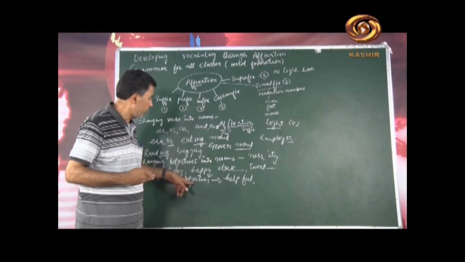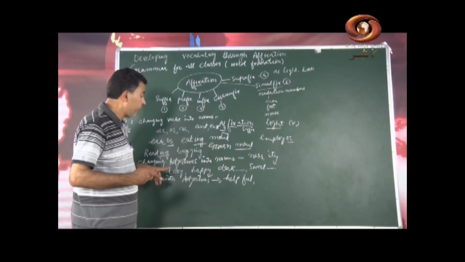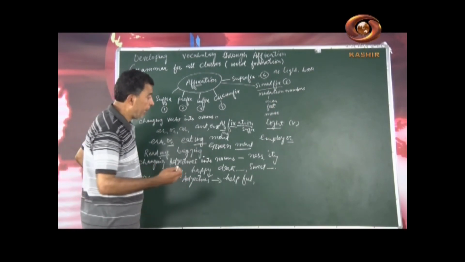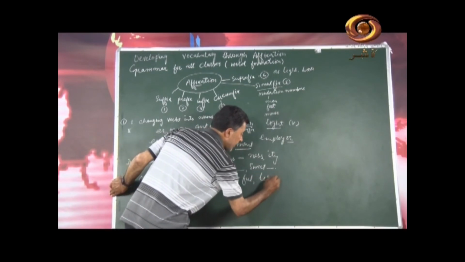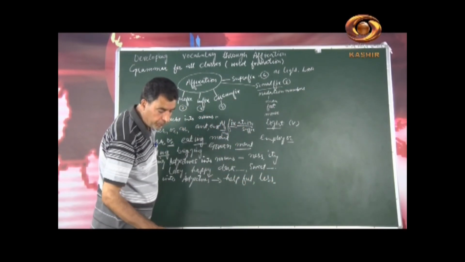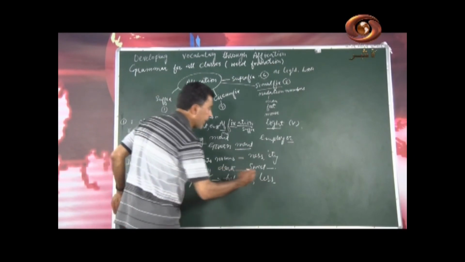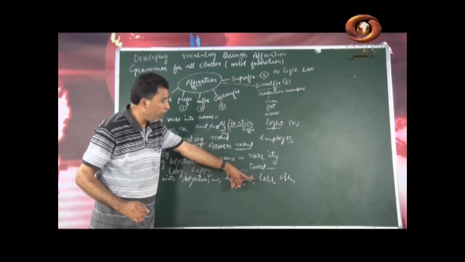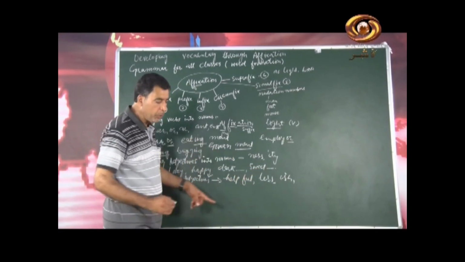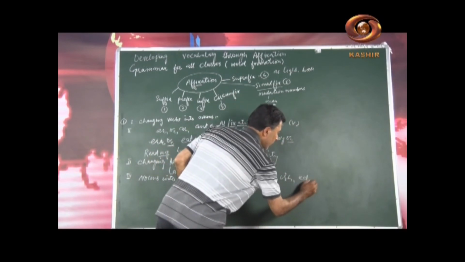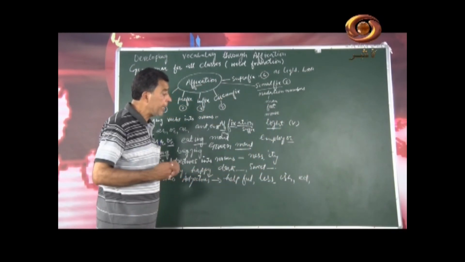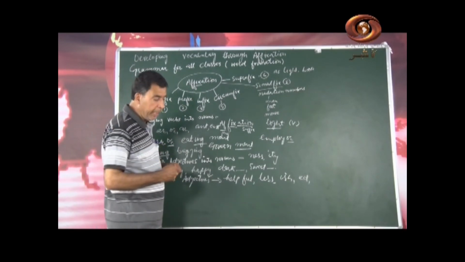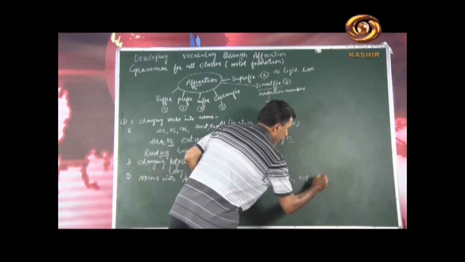Now I have told you that we can form nouns into adjectives, we use F-U-L, we use L-E-S-S, we can use I-S-H, we can use ed even sometimes, because sometimes when we use ed we generally form the words as verbs, and we can use en or an sometimes.